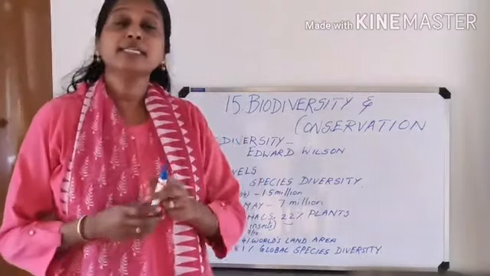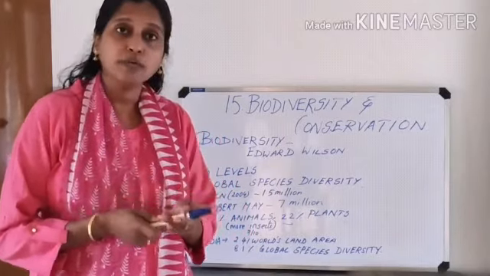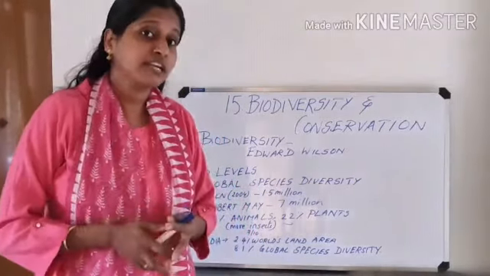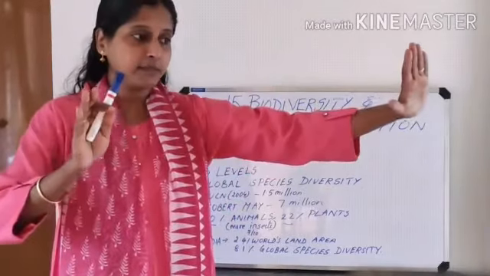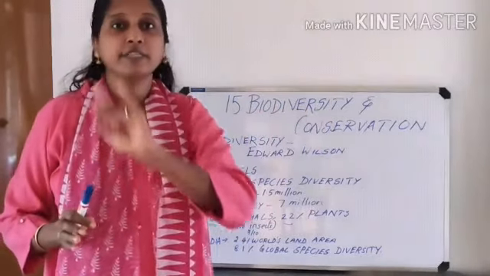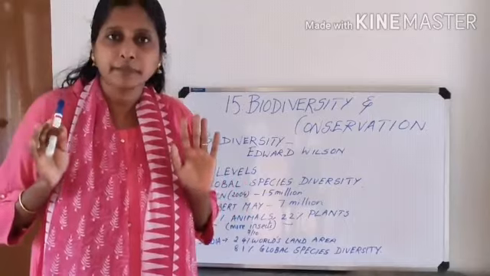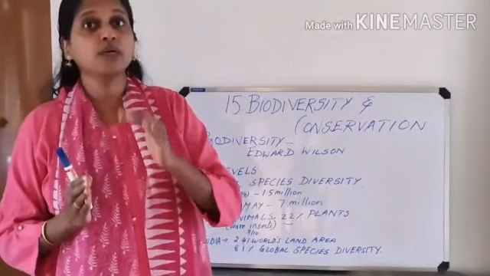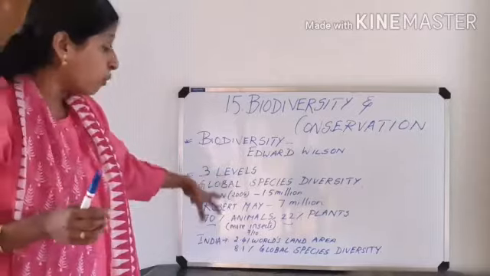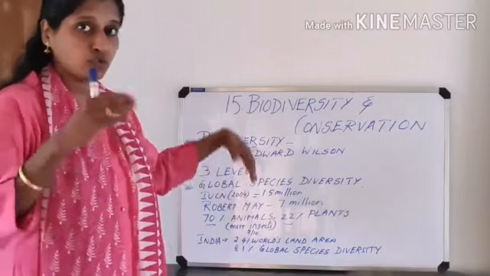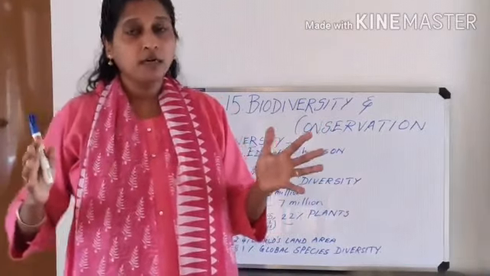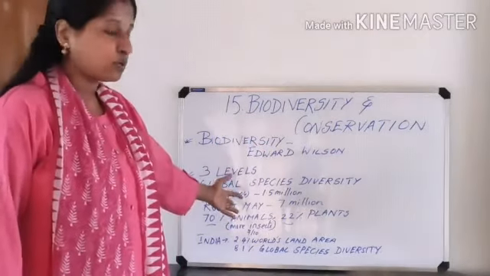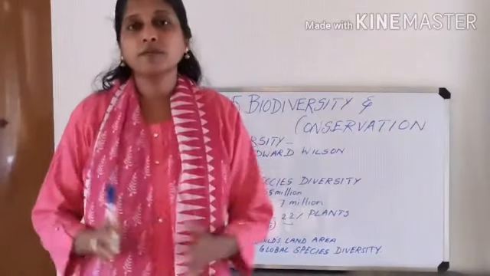Out of the 70% animals, most of them are insects. If you are taking 10 animals, in these 10 animals, 7 will be insects. The rest, 3, will be some other animals. So 70% is animals, and in that, the larger share is insects. If you are taking approximately 70% of the animals, much of that will be the insects. The other one will be the plants.